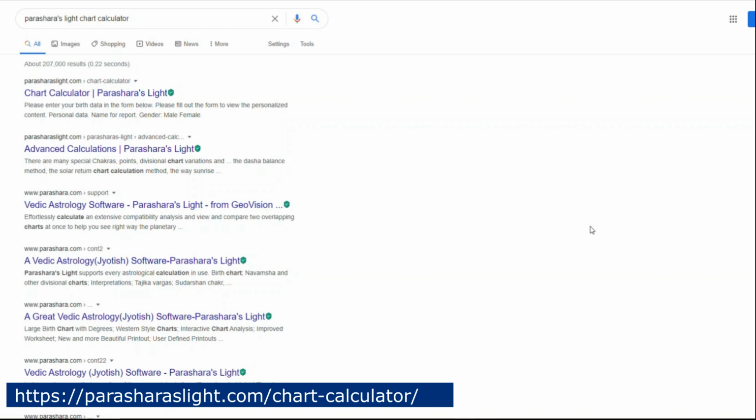So now you can see my computer screen. On the screen, you can go to Google and search for Parashara's Light Chart Calculator. Just write Parashara's Light Chart Calculator. Then you will get Chart Calculator Parashara's Light. So Parashara Muni is one of the greatest astrologers in the Vedic era.